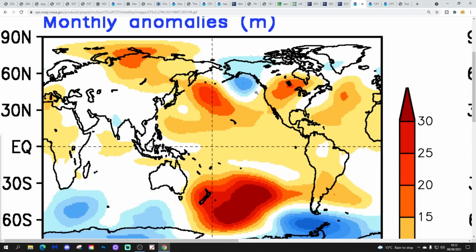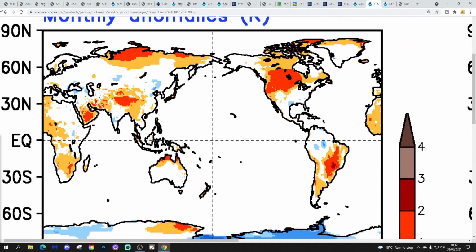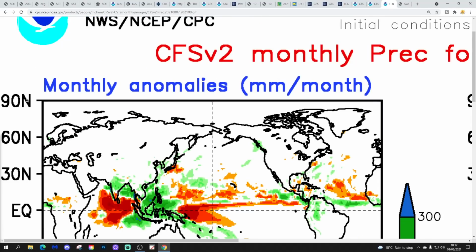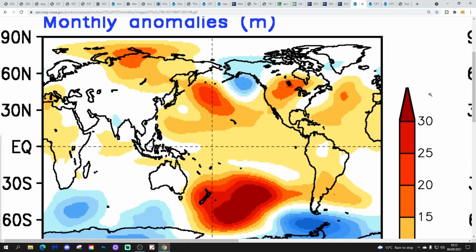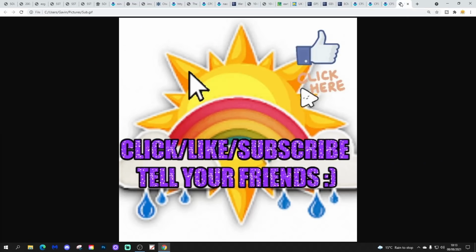CFS is clearly struggling a lot and changing day by day with its forecast for September. Today, it's looking rather cooler and rather changeable. The temperature anomaly has no particular signal, and the precipitation anomaly has no particular signal either. But based on the 700 millibar height anomaly, you would expect a rather cool and showery type month, probably. But I suspect when it updates again later today or tomorrow, it will look completely different, probably.